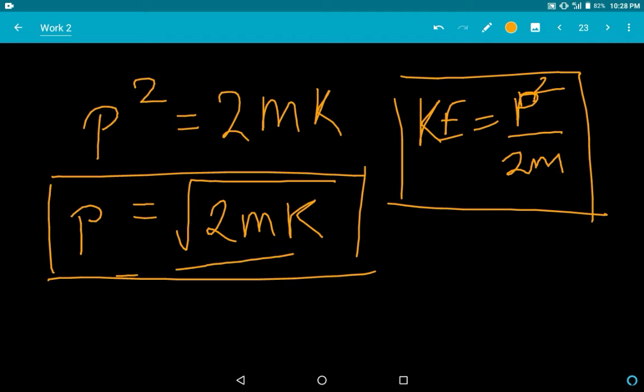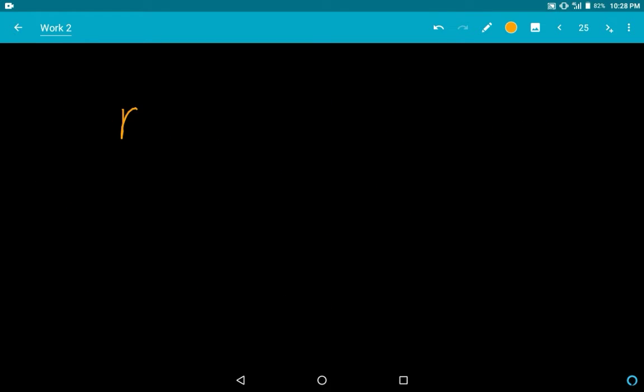Now we can also see that the mass is directly proportional to P. Actually, P is directly proportional to root m, to be precise. So a heavy body will have more momentum. Understand?